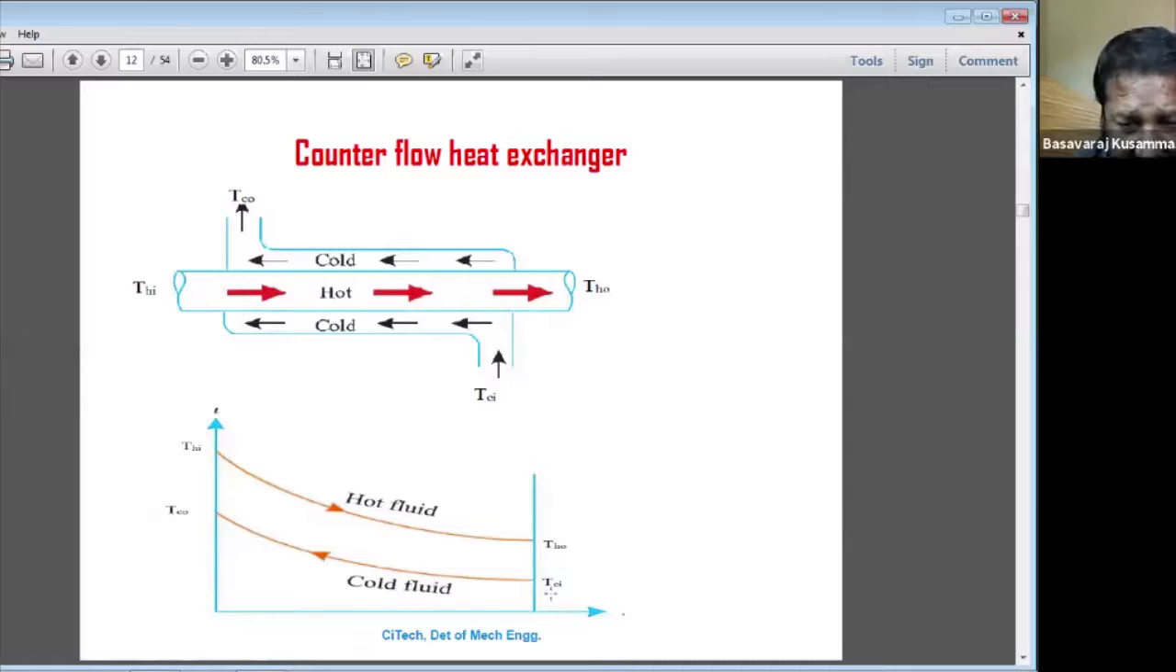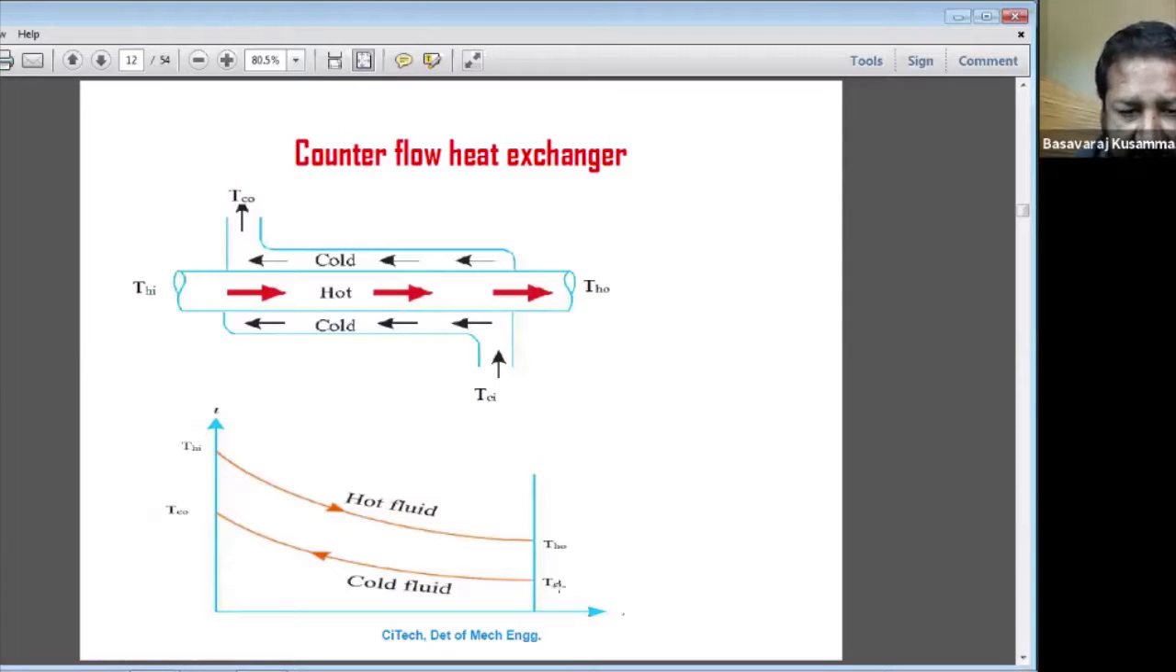This is the initial temperature of the cold fluid, and this is the final temperature. TC naught is called the outlet temperature of the cold fluid. So the temperature of the cold fluid increases. Understand? It is a graphical representation. Here, along the length of the heat exchanger, TC naught is here and TCI is here.